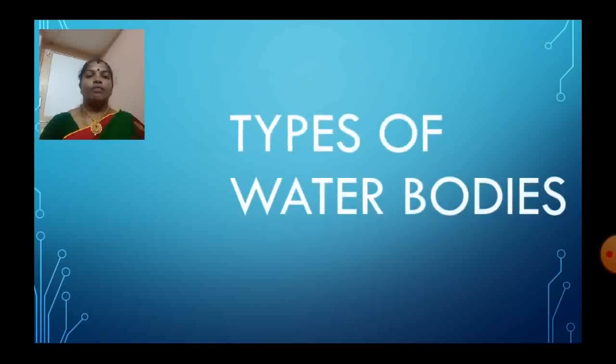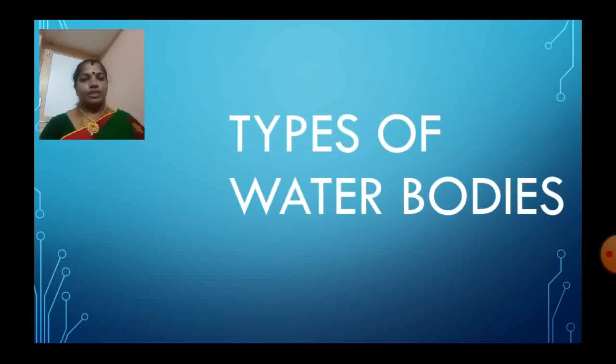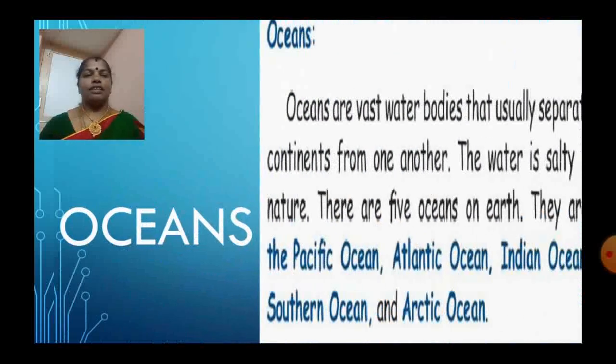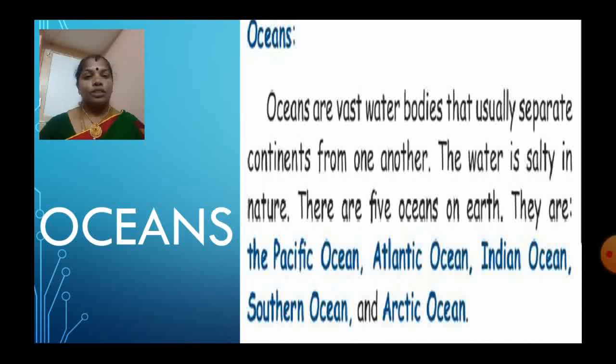Children, today we are going to discuss the types of water bodies. There are so many types of water bodies. First, we are going to discuss oceans. Oceans are vast water bodies that usually separate continents from one another. The water is salty in nature. There are 5 oceans on earth. They are the Pacific Ocean, Atlantic Ocean, Indian Ocean, Southern Ocean, and Arctic Ocean.